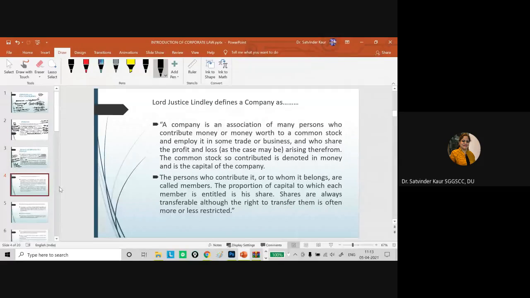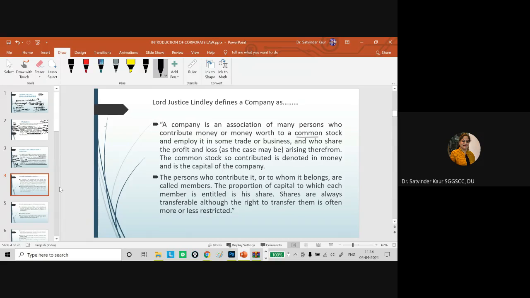Now, if we talk about the definition, and the question comes as explain the meaning of the company, then you can give a general meaning and you can give one or two definitions. If the term comes as a defined company, then you have to take one or two definitions minimum. So in this particular case, if we say the meaning of the company, it is said that a company is an association of many persons who contribute money or money's worth to a common stock.